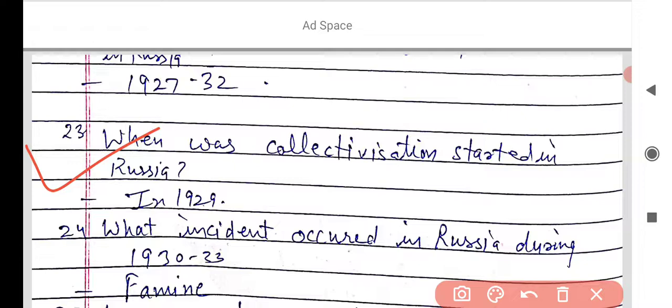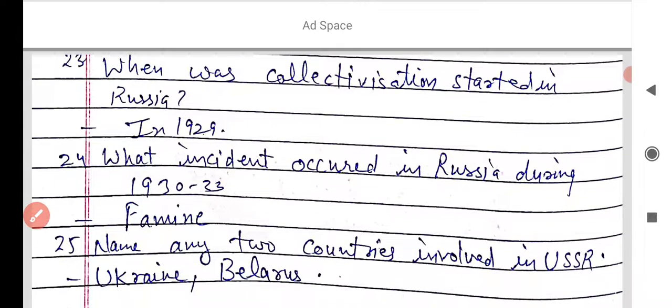1929. And the next question of today is, what incident occurred in Russia during 1930 to 1933? You learned that the collectivization started by Stalin was not fruitful for the farmers and the economy of Russia. Between 1930 and 1933, there were a lot of famines in Russia, and 4 million people died during those famines.